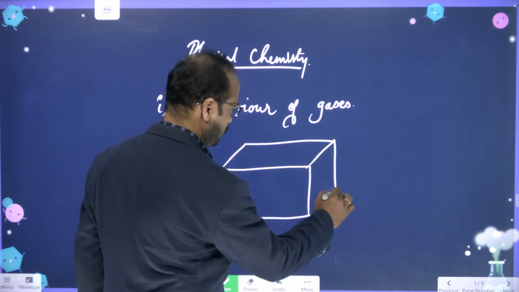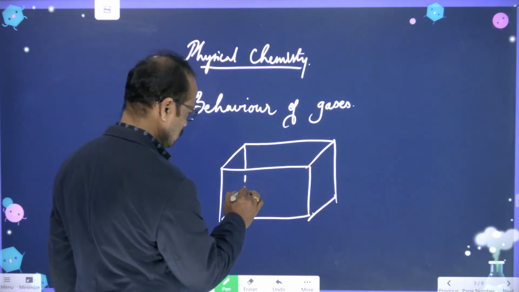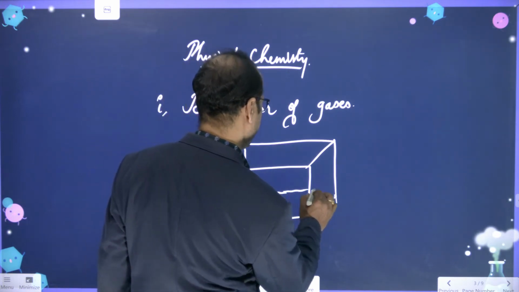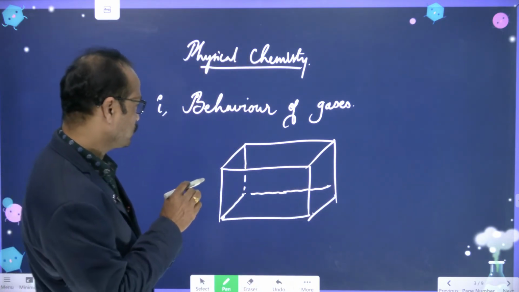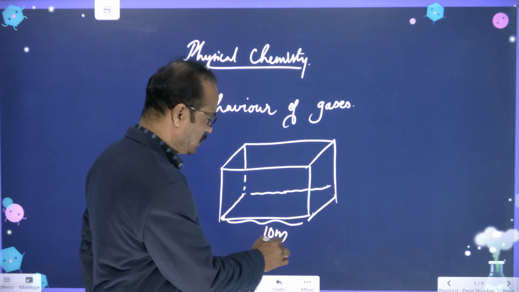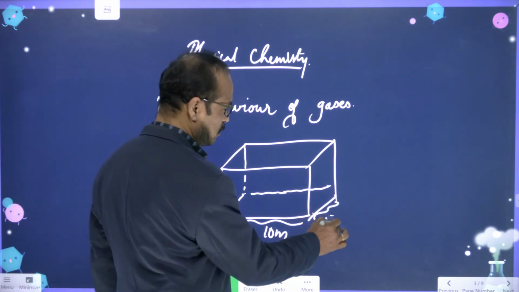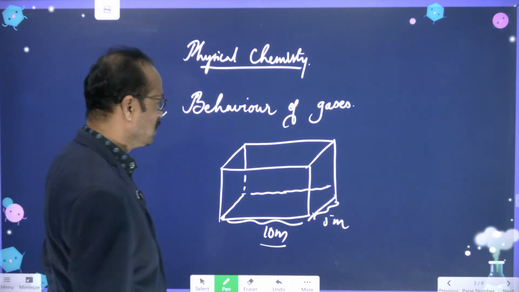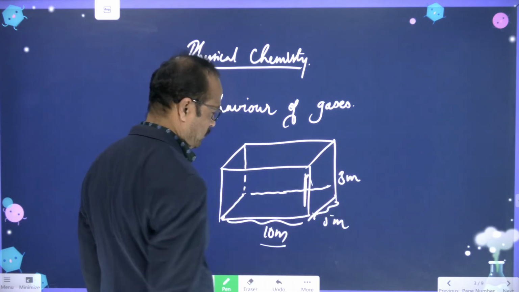Just imagine this is our classroom, and this is the length, 10 meters. Here the breadth, for easy calculation, I am taking 5 meters, and the height I can take as 3 meters, right?